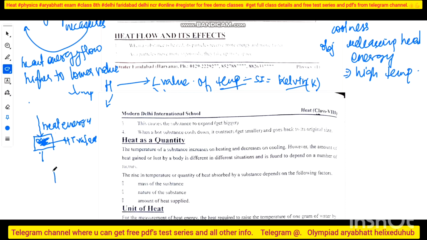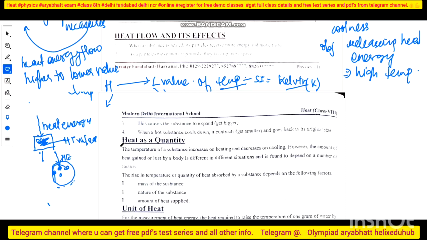But suppose I have a gas over here. If it is receiving heat energy, then what? It vibrates faster and moves faster, so it takes up more space and the object starts expanding. When you heat that kind of object, it expands and becomes bigger. Now it won't remain so. It has to attain the equilibrium temperature, right? So the temperature goes down, and when it goes down, it contracts and returns to the original state and shape. So I can say this is the heat flow and its effect. Clear?